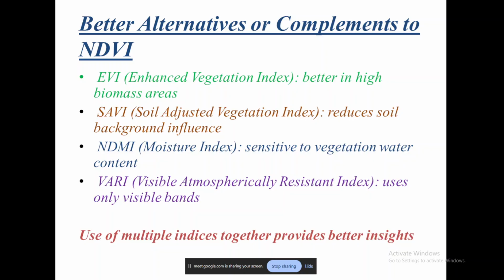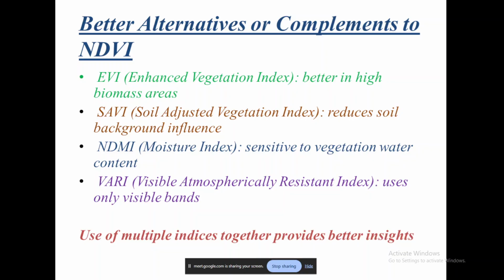Besides this, those regions which have scanty vegetation, maybe like plateau land vegetation, or a residual hill region, or a semi-arid region, in those regions we can use this index that is called SAVI, or Soil Adjusted Vegetation Index. Here, whatever effect comes into the picture due to bare soil in the background of this vegetation is minimized.